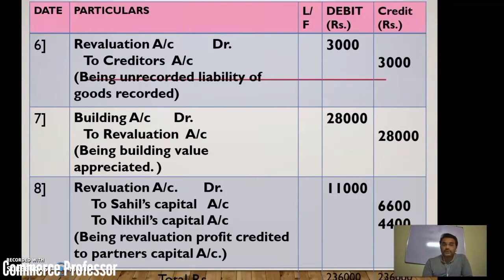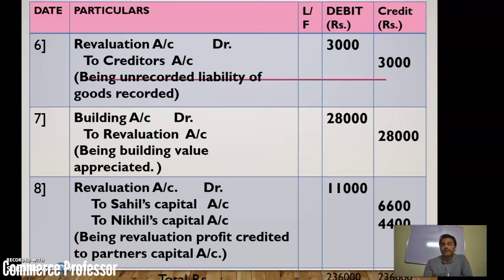Next is revaluation account debit to creditors account because of an unrecorded liability regarding goods. What will it be if it is a credit purchase? And credit purchase creates what? Creditors. So creditors are created by rupees 3,000. So revaluation account debit to creditors account. This is the entry you need to pass. What is the narration? Being unrecorded liability of goods recorded, 3,000 amount.